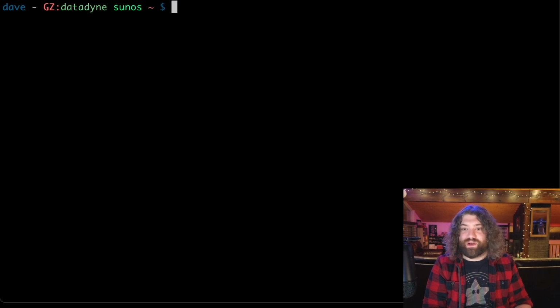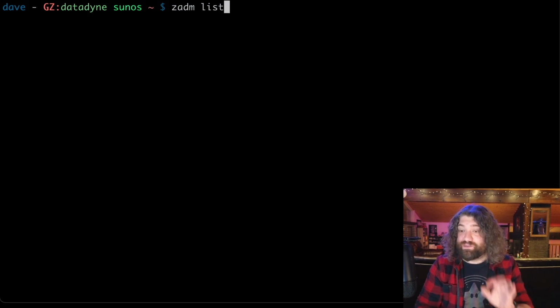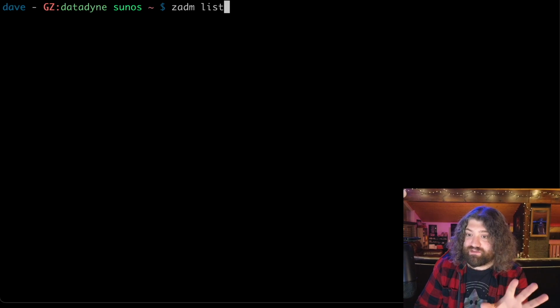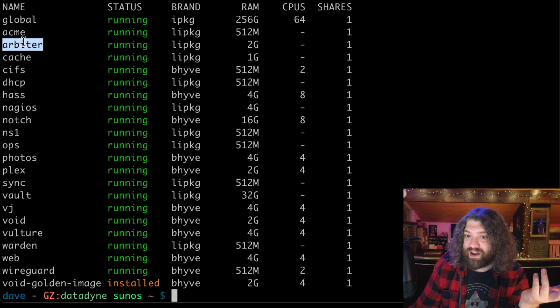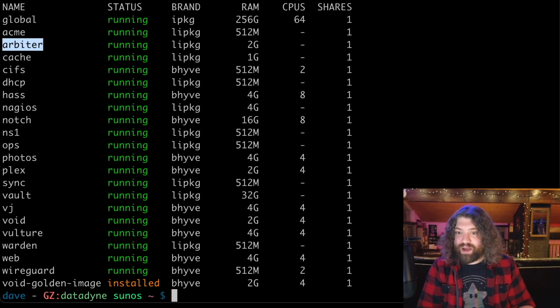You can see on the global zone here, I can do a zoneadm list, and this will list all my zones. So this is the physical hardware that's running all these zones. So you can see Void is running on them. What was the other one we were in? Arbiter. These are all just VMs that are running. So this thing is running this many VMs. This machine is a powerhouse.